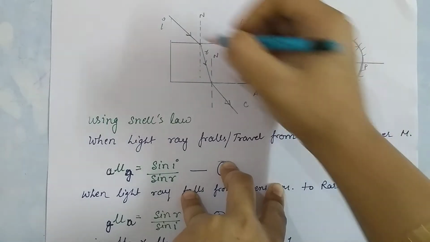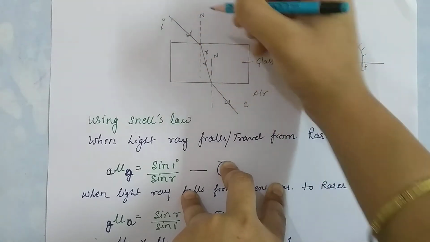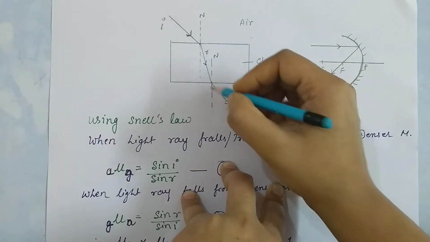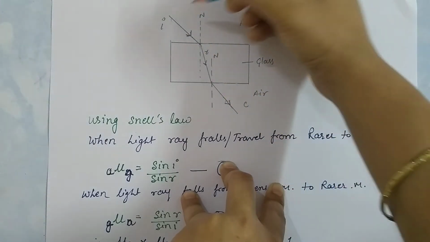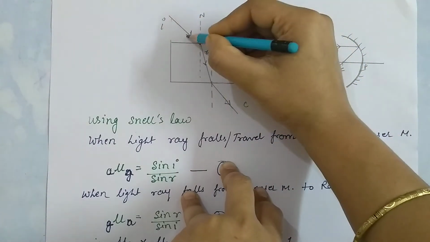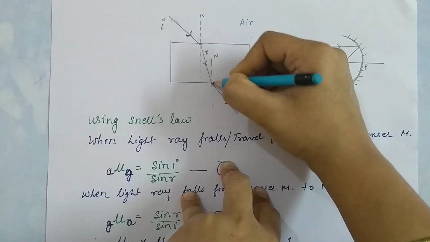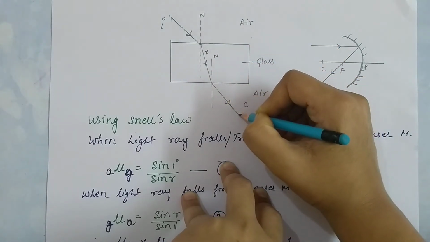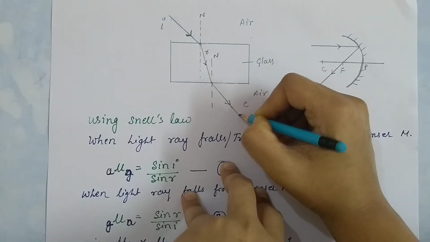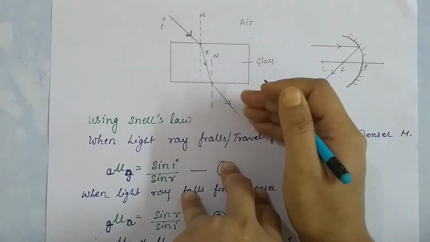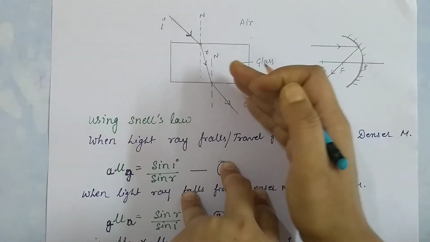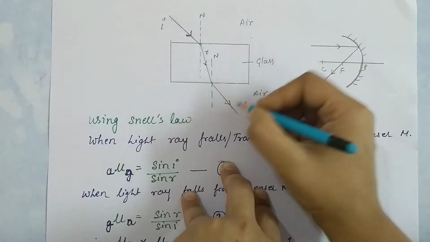It means the light falls as the incident ray, gets refracted, and then comes out as the emergent ray. So when the light gets reversed, it will also follow the same path.